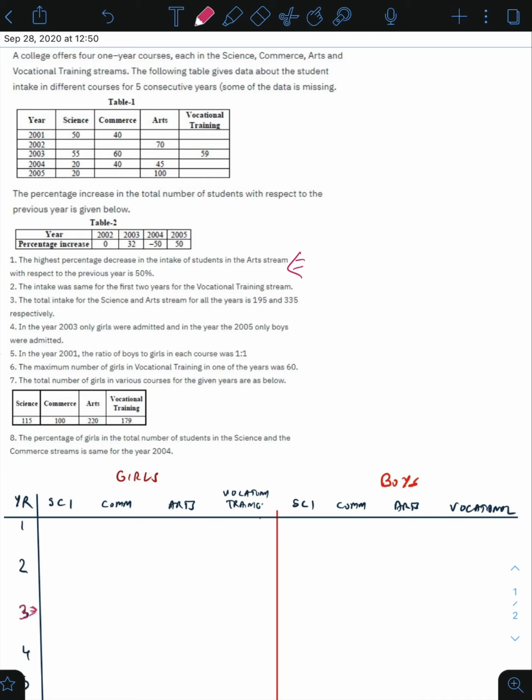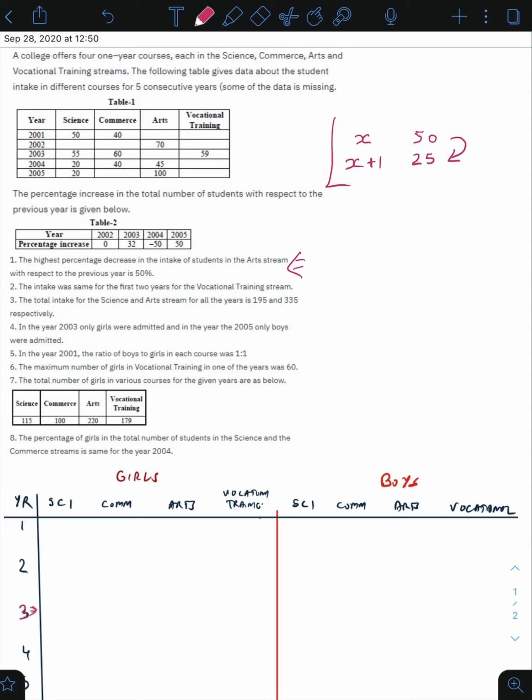Look at statement number 1. Statement number 1 says that the highest percentage decrease in the intake of students in the art stream with respect to the previous year is 50%. What does that mean? Let's say in year X there are 50 new joinees. According to statement 1, in X plus 1 year, that is the next year after X, the number of new joinees will reduce by half, so it will become 25.